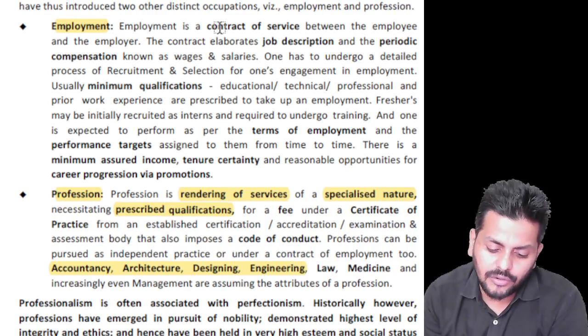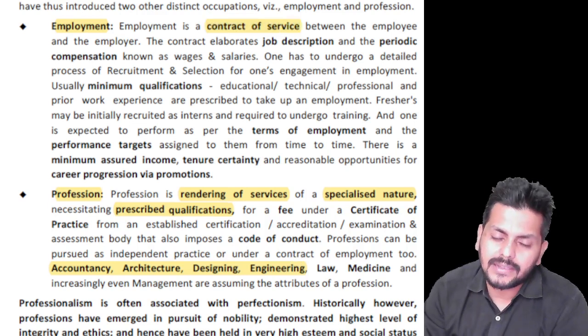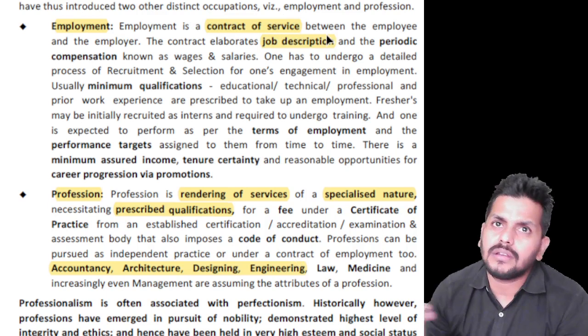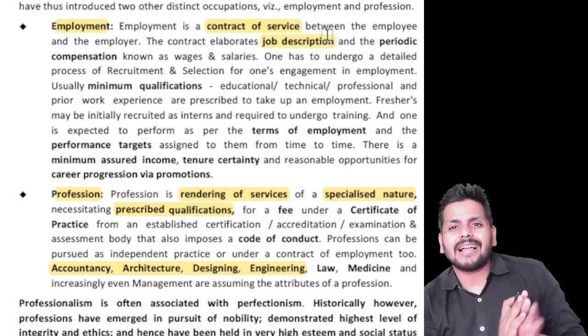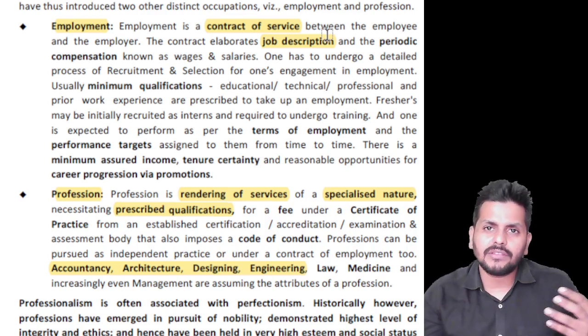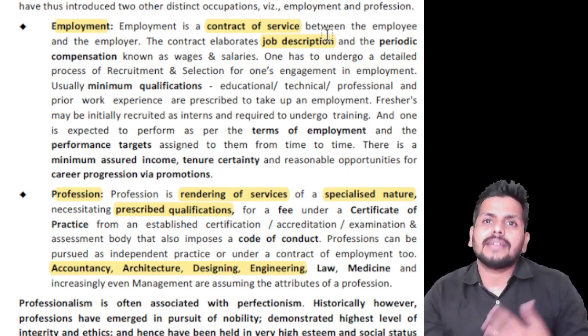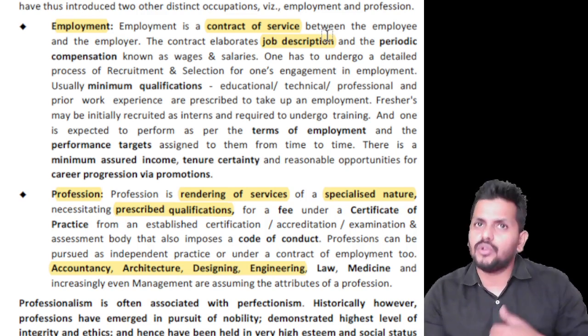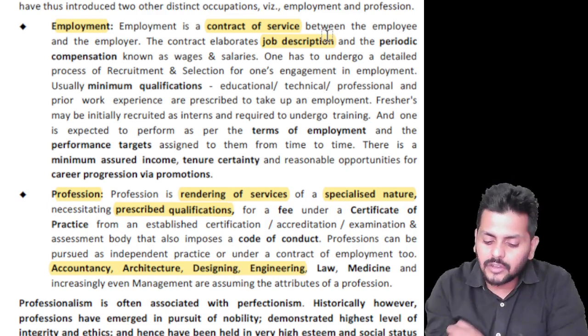Employment is a contract of service, where there is a clear job description of what you are supposed to do. So that is the classic line of difference. Now I, as a professional, don't have any such rules. I have to do business and get money, earn a livelihood. That's what I am supposed to do using my skill in the respective area.